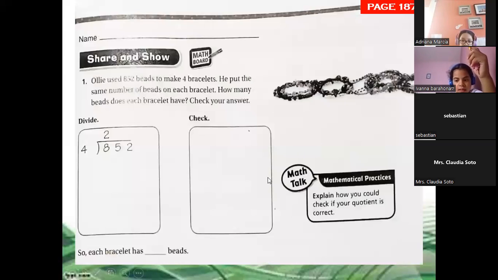Now let's work on the next exercise. Next page, please. Share and show. Oli used 852 beads to make 4 bracelets. He put the same number of beads on each bracelet. How many beads does each bracelet have? Check your answer. So we're going to do division. The first digit is already here. 4 times 2, 8. 8 minus 8, 0.